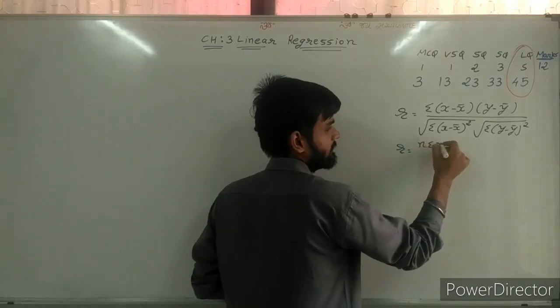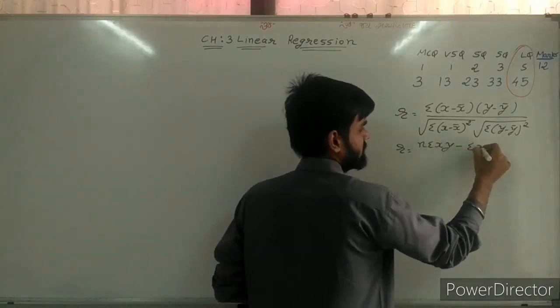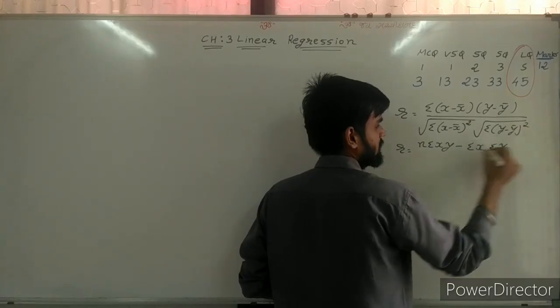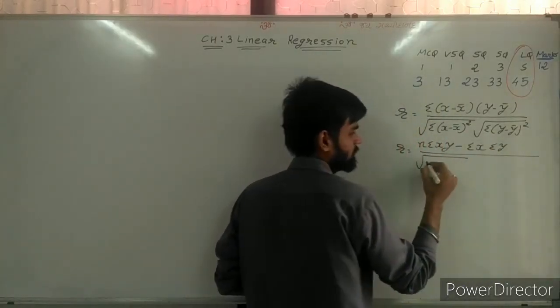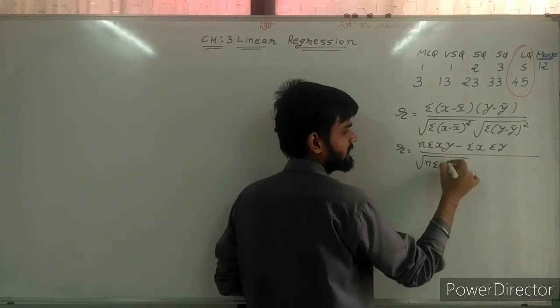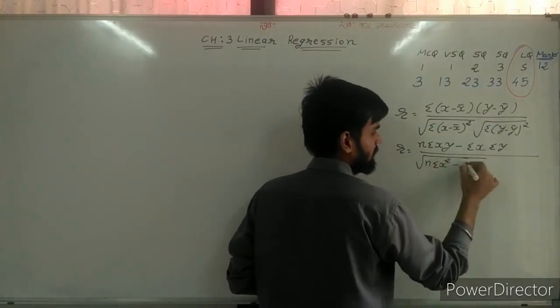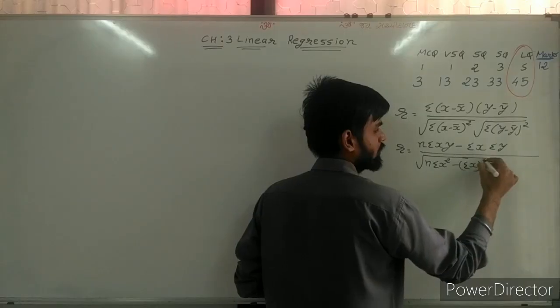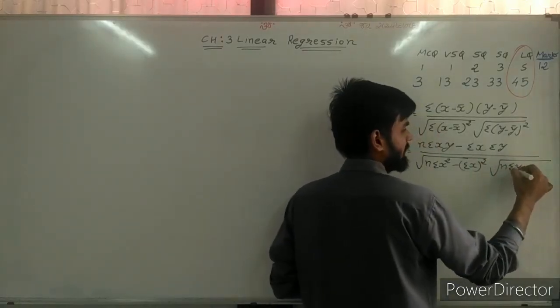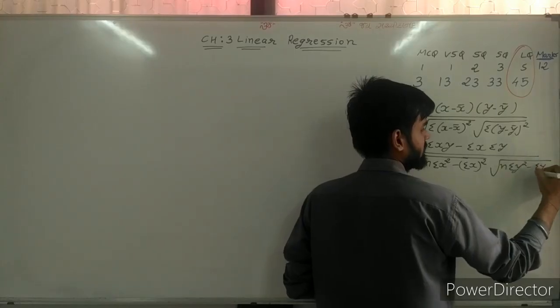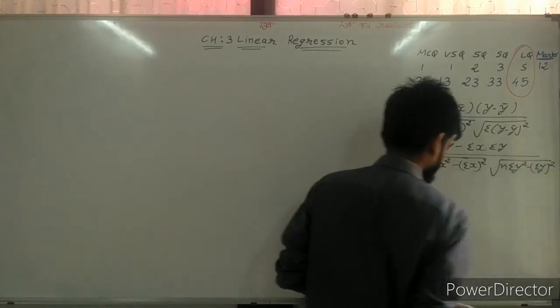The second formula: n sigma xy minus sigma x sigma y divided by the square root of n sigma x square minus (sigma x) whole square, into the square root of n sigma y square minus (sigma y) whole square.